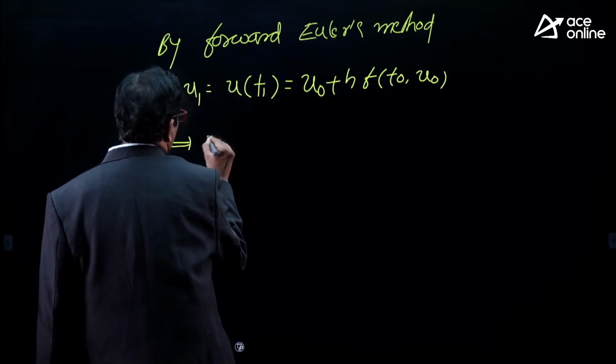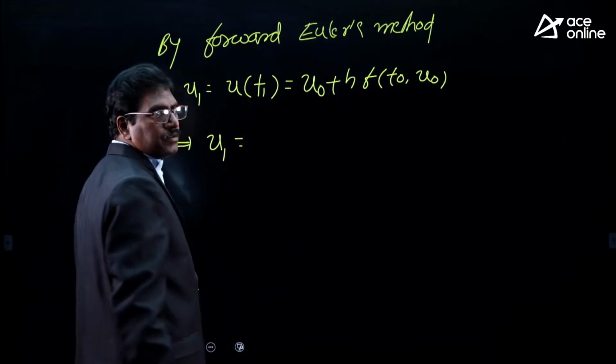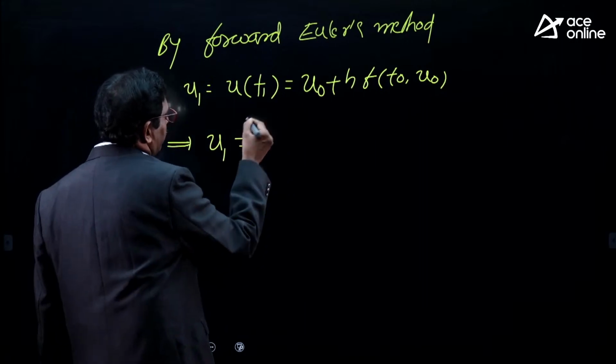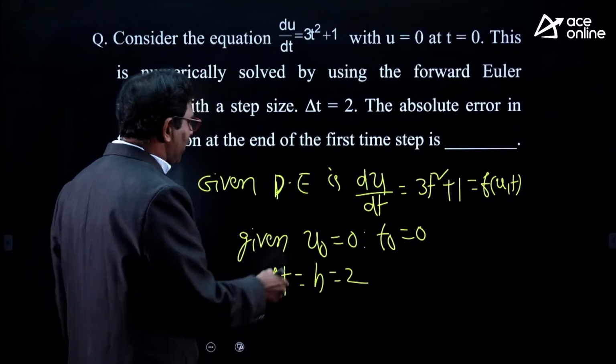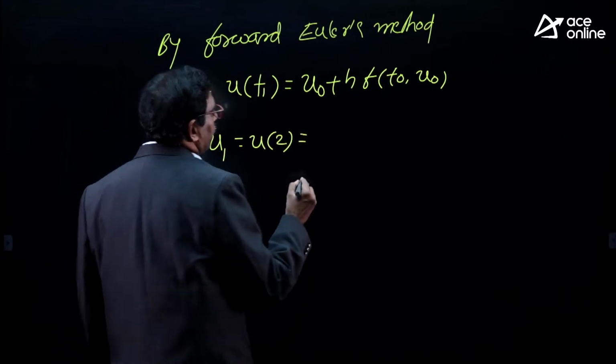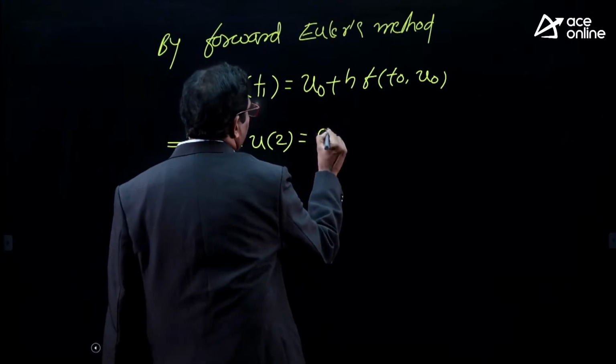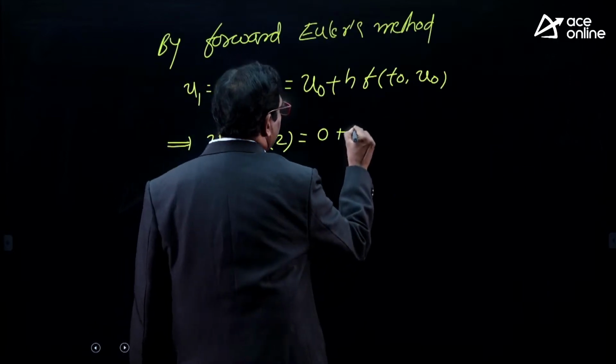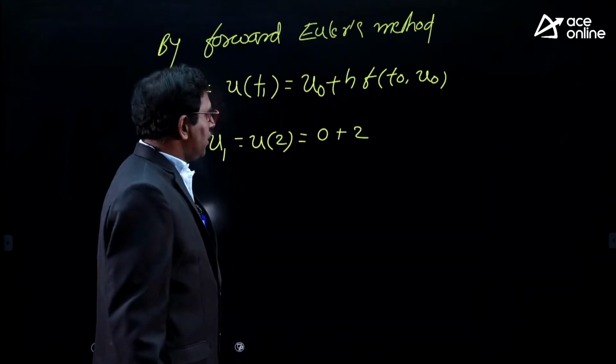That implies u1 is nothing but u of t1. What is t1? The gap is 2, so that is u of 2. U naught is given as 0, plus h is nothing but 2, into f of t naught, u naught.